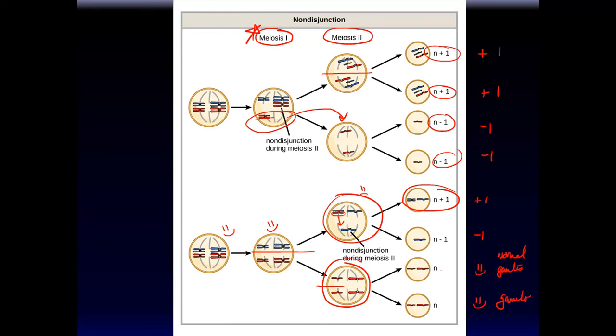Now, meiosis 2 will produce at least two normal gametes. If the non-disjunction occurs in meiosis 2, it will produce at least two normal gametes. If non-disjunction occurs in meiosis 1, none of the gametes produced will be normal. Either they will have one extra chromosome or one less chromosome.